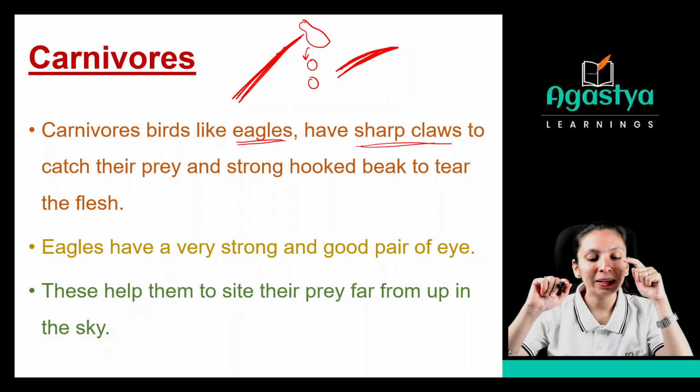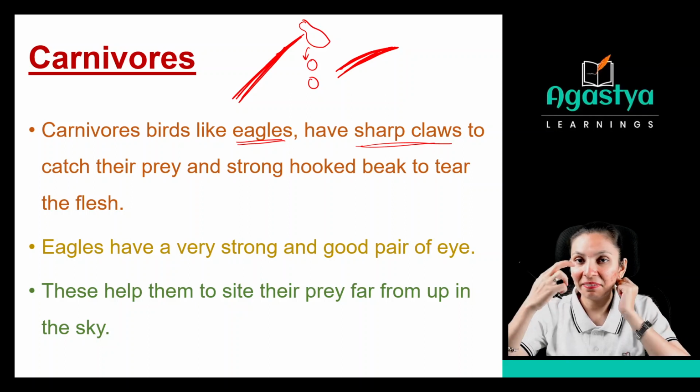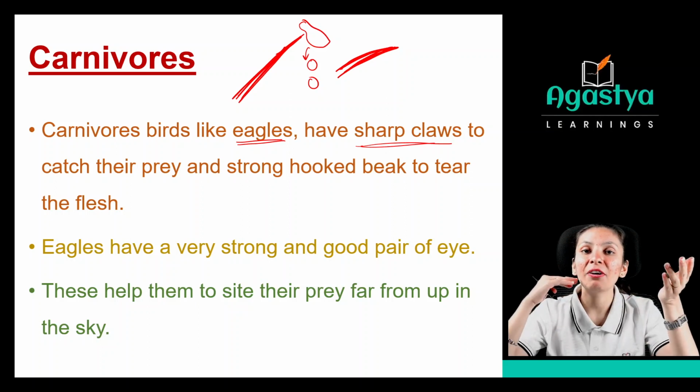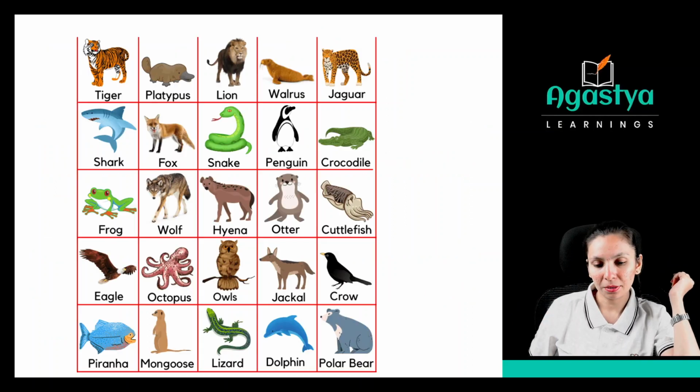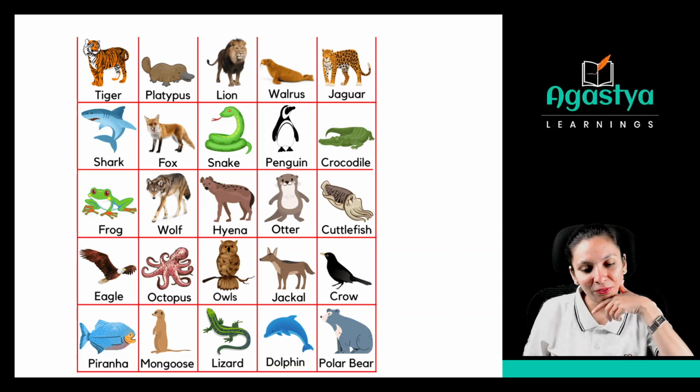Clear? So what are the adaptations in the eagle? They have sharp claws to catch their prey and a strong hooked beak to tear the flesh of the animal. And they have strong eyes, right, which can see very far from up in the sky. So these are the examples of the carnivores.